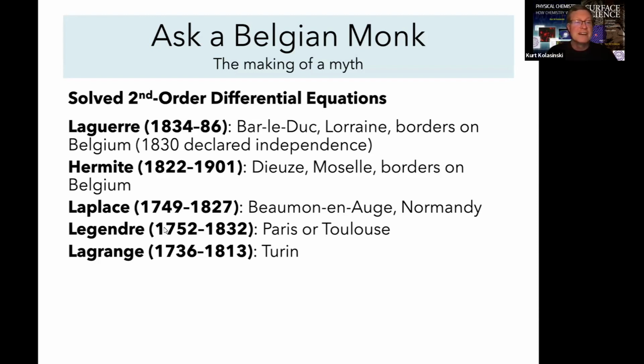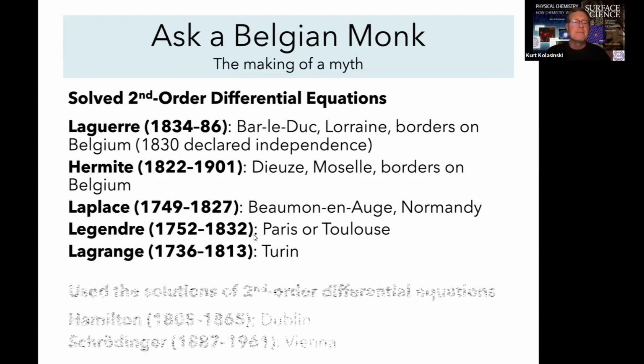Laplace, Legendre, Lagrange. All right, these places might not be all that close to Belgium, but they were all in Napoleonic times. During Napoleonic times, both Belgium and Italy were part of the French Empire. And therefore, they must have had a holiday in Belgium. So I think they all qualify as Belgian monks.